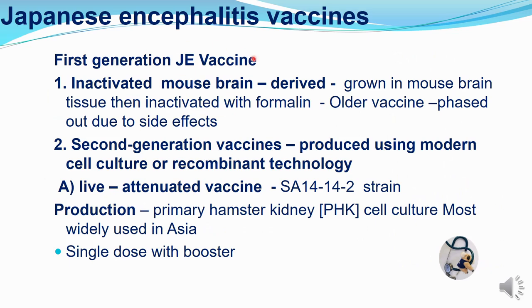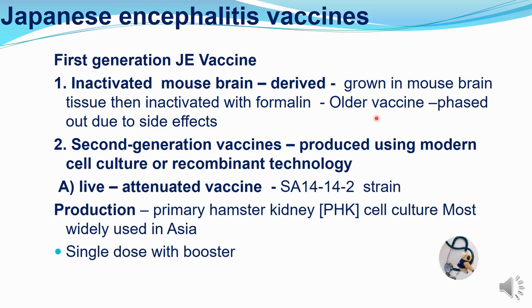Now the Japanese encephalitis vaccines in detail. There is first generation JE vaccine that is inactivated. So number 1, first generation JE vaccine, inactivated mouse brain derived vaccine. This is grown in mouse brain tissue, then is inactivated with formalin. This is an older vaccine, but due to its lot of side effects, this is phased out and not used